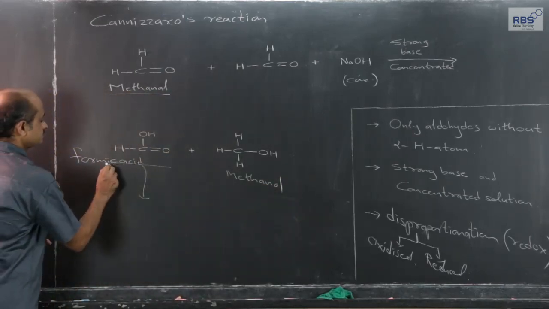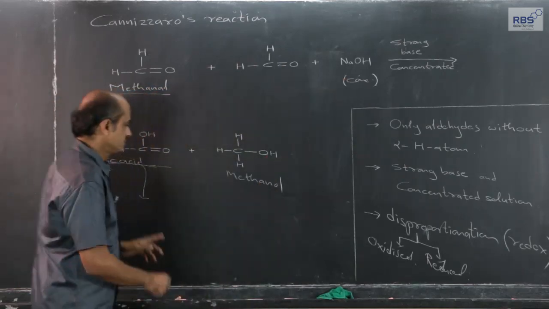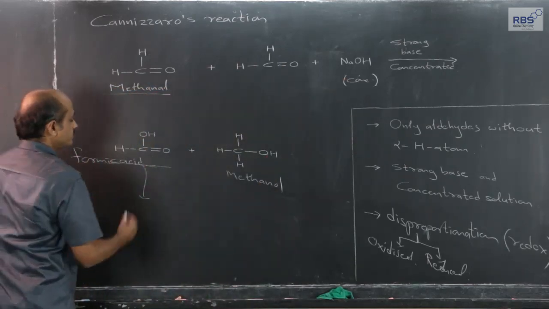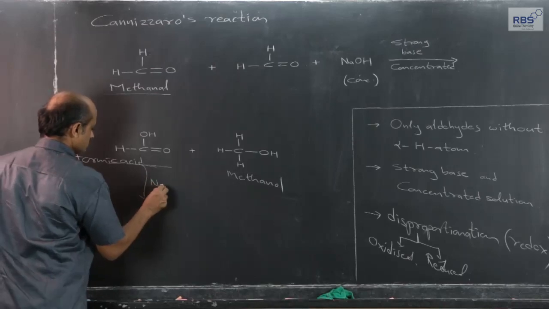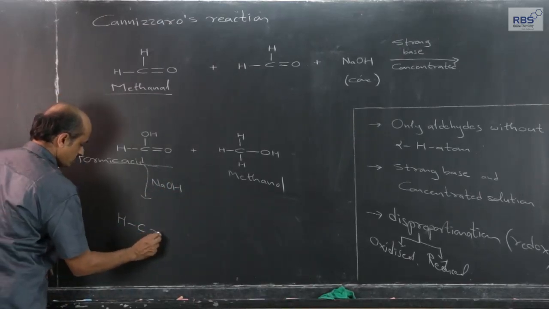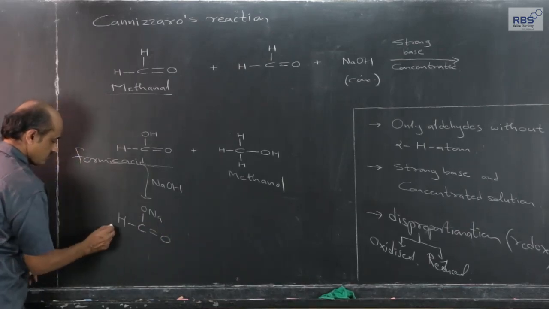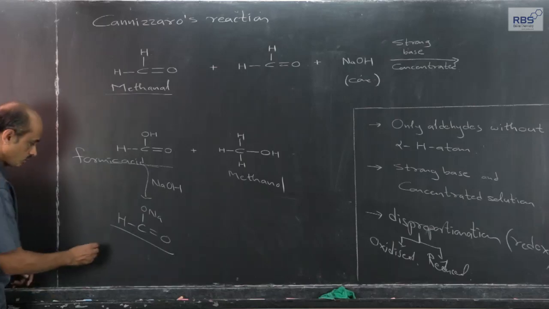And since this reaction takes place in presence of strong base, the moment this carboxylic group is produced, it immediately gets neutralized to give salt and water.